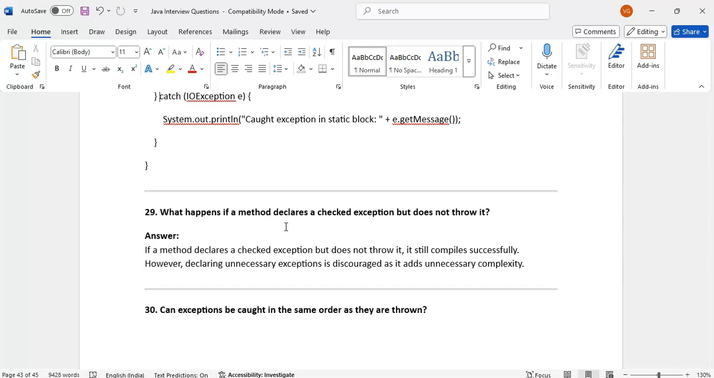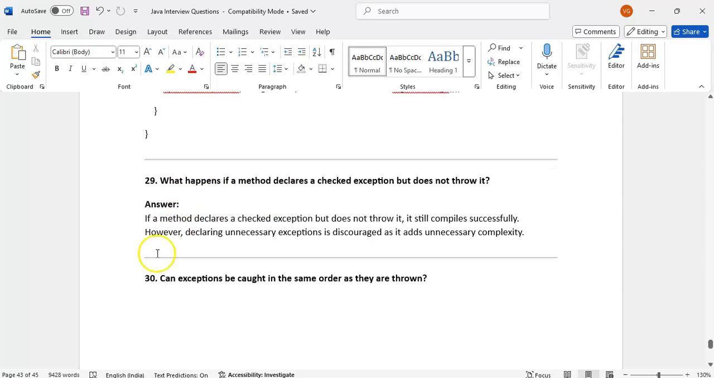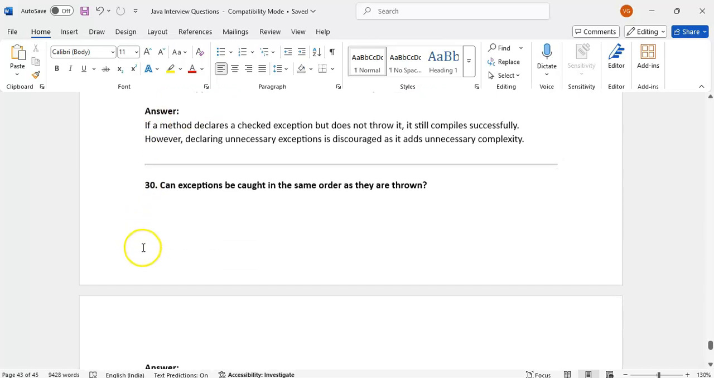If a method declares checked exception but does not throw it, still it will compile successfully. However, declaring unnecessary exception is discouraged. It is unnecessary complexity. Tomorrow someone comes and thinks, okay, this method throws some exception, maybe we will get some exception. Unnecessarily confusion will come. So it's better to avoid.